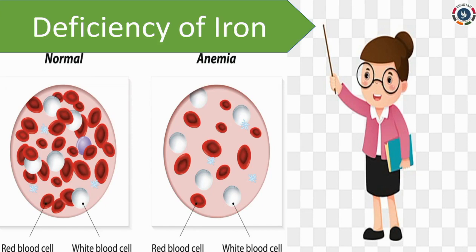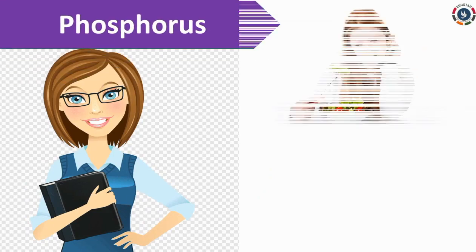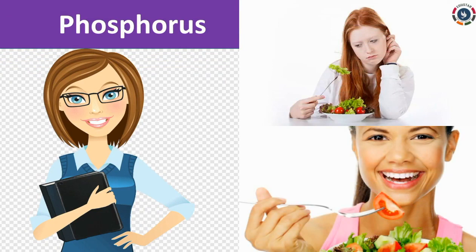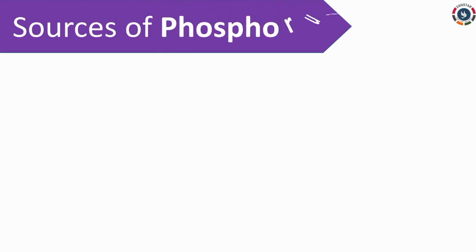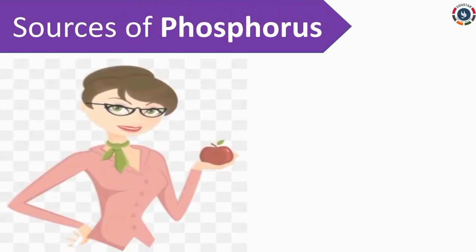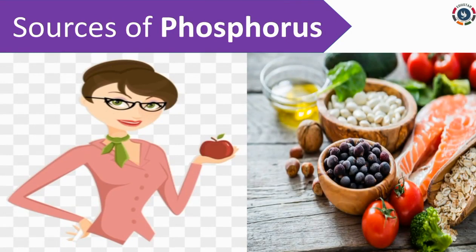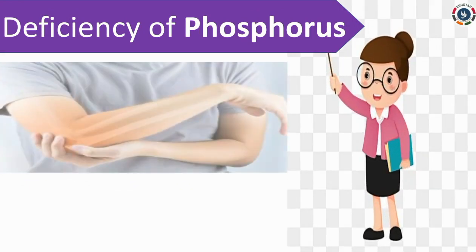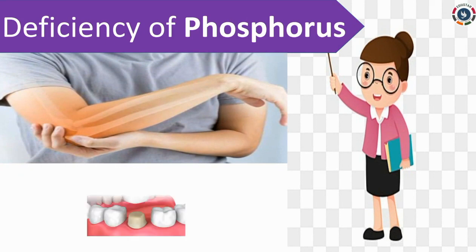Next we are going to see about phosphorus. It improves appetite and helps in growth. Appetite means hunger. Already I told you that in our last video itself, isn't it? Sources of phosphorus. We have to eat peas, beans and green leafy vegetables to get the phosphorus mineral. Deficiency of phosphorus. The deficiency disease of phosphorus is that bones and teeth will be very weak.